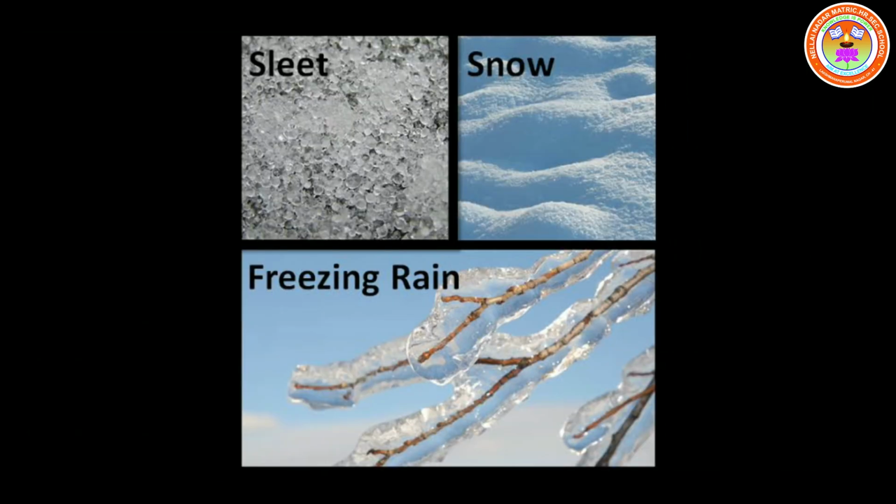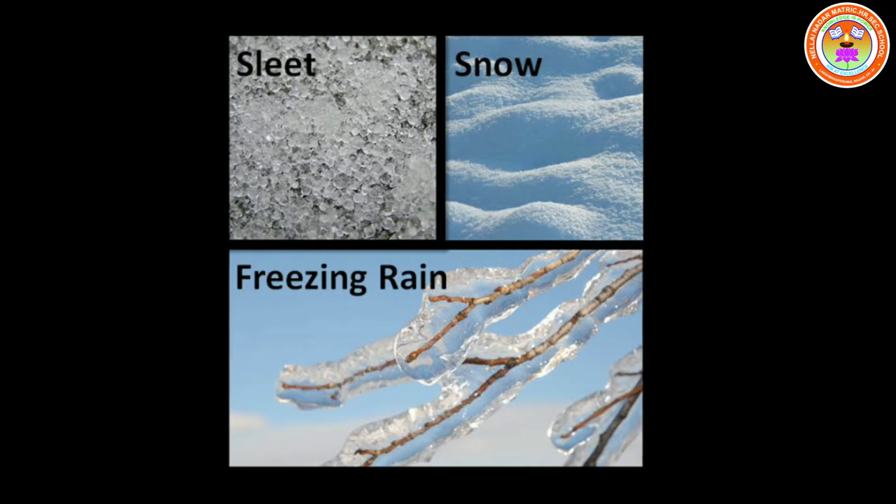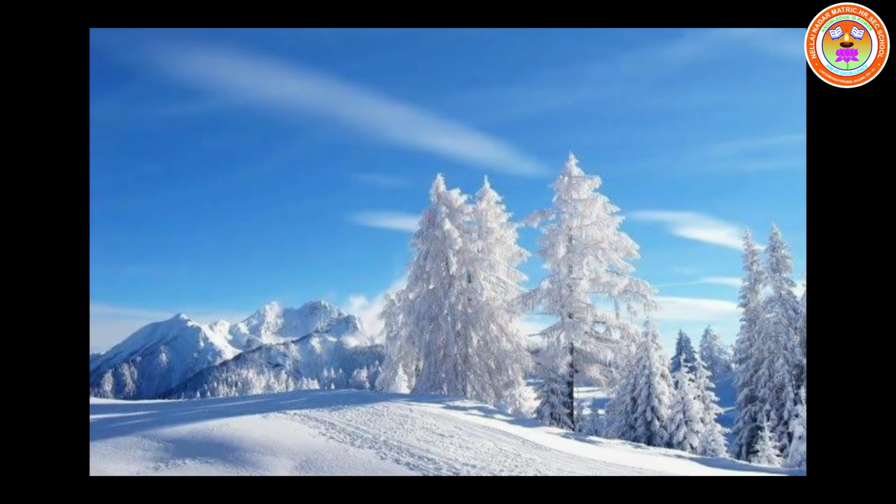See on the screen, sleet, water, snow, and freezing rain. A very nice picture, children. Sleet refers to precipitation in the form of pellets made up of transparent and translucent ice. This precipitation is a mixture of snow and rain. Okay, then next, snow.